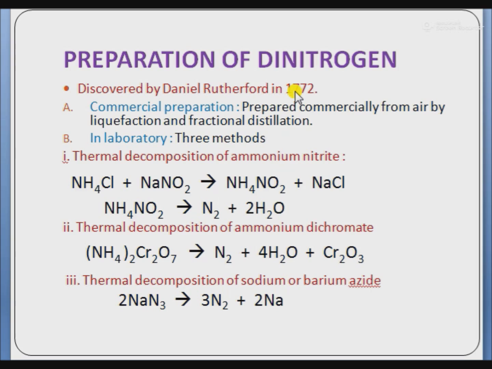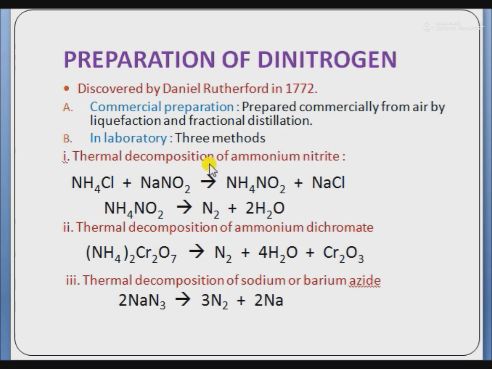Dinitrogen is prepared commercially from air by liquefaction and fractional distillation of air. When liquid air is allowed to distill, dinitrogen, having a lower boiling point, distills over first, leaving behind liquid dioxygen. In laboratories, it is prepared by three methods.